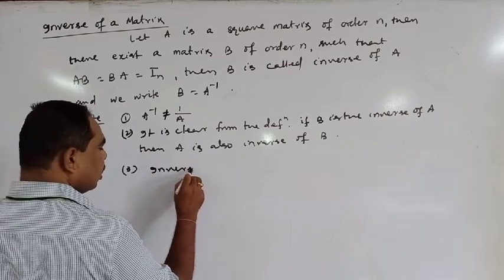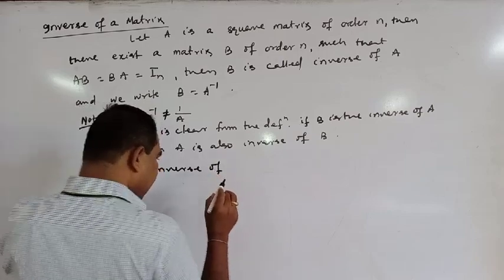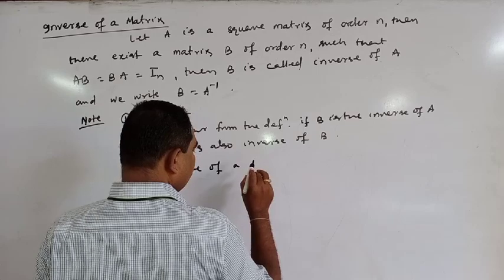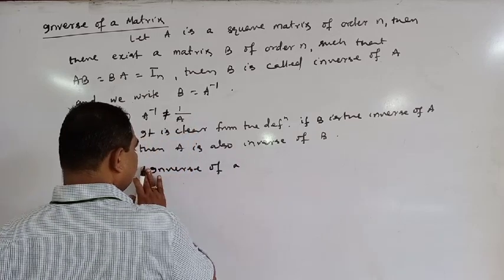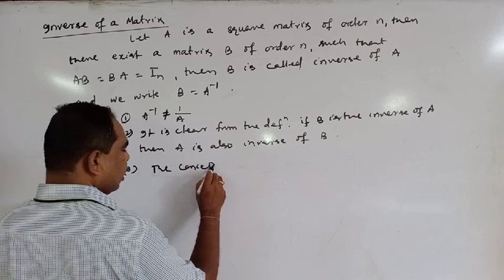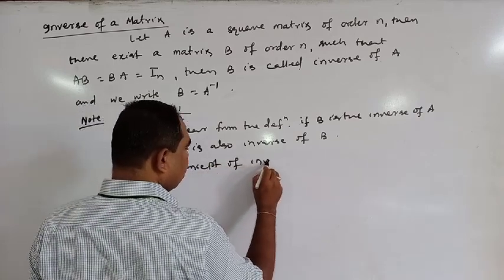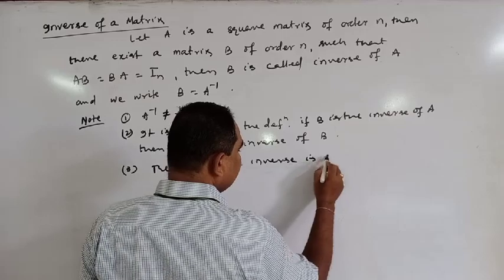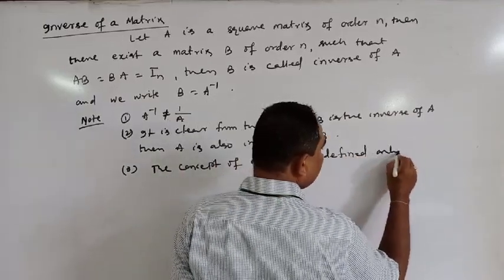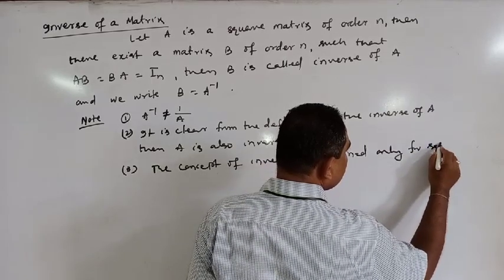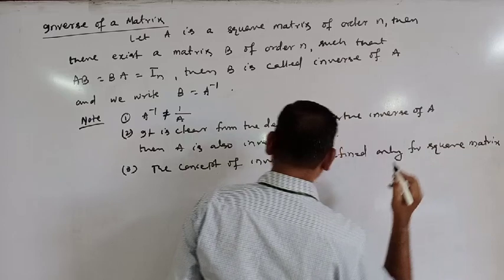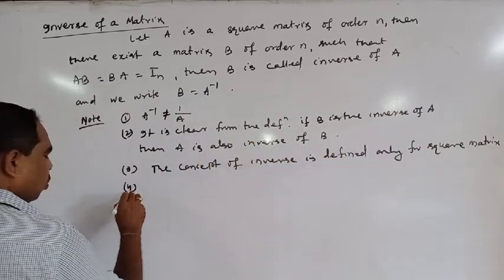Inverse of a matrix. The concept of inverse is defined only for square matrices.